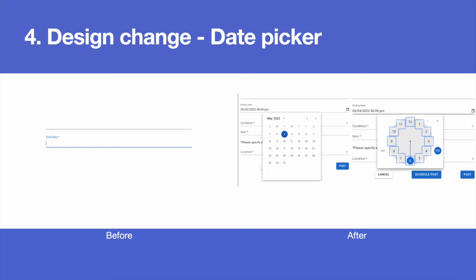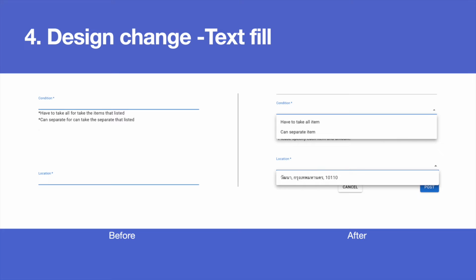Next is the date picker. We changed from the text field to a date picker. Now the user can pick the date, month, year, and time at the same time. Next is the text field for the conditions and locations. We changed it to a drop-down menu and provide the conditions for the users. For the locations, it will provide the locations that users have added to their profile.